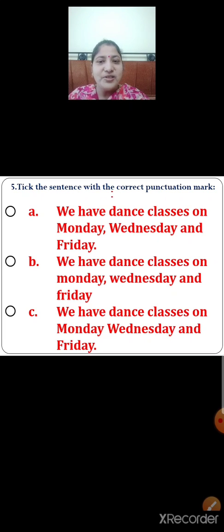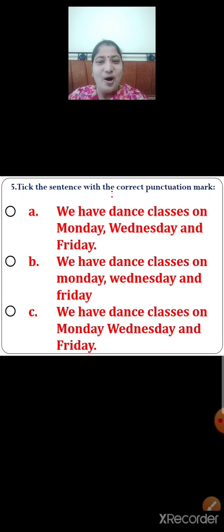Okay. Option C. We have dance classes on Monday, Wednesday and Friday. The sentence has started with a capital letter. Also, the names of days are written in capital. But what is missing over here? Yes, a comma. A comma is missing over here. So children, now tell me, which is the correct option?